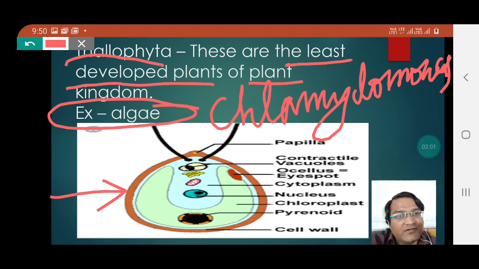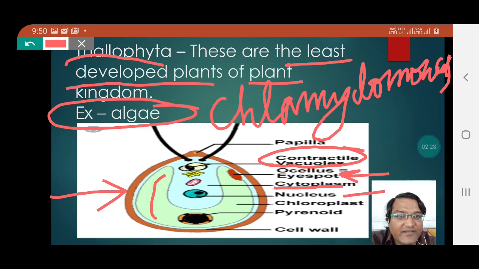This Chlamydomonas is a Thallophyta, and students, you can see here the papilla, the contractile vacuole, eye spot, cytoplasm, nucleus, chloroplast, which you can see here.